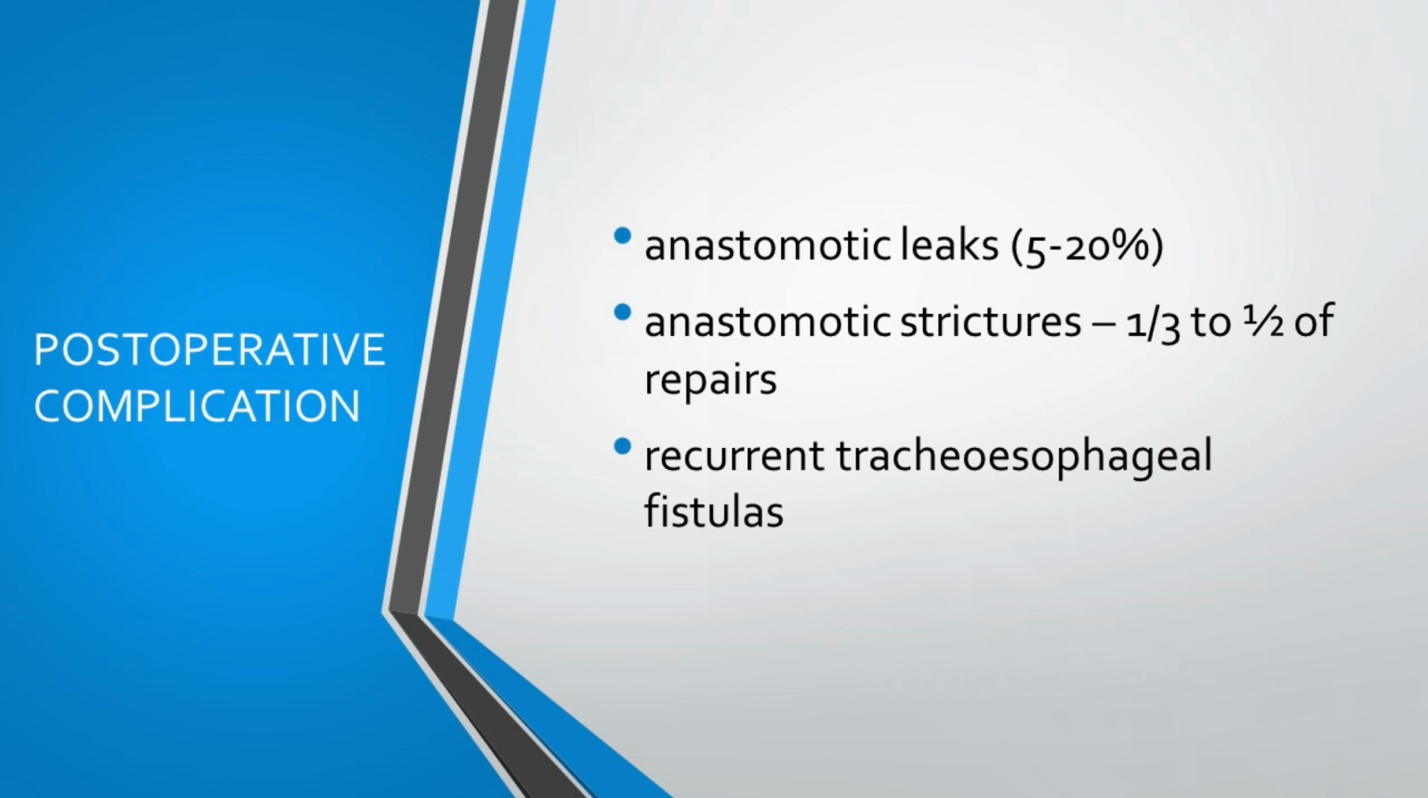but what happens post-operatively? Anastomotic leaks are one issue. Stricture formation, which is to the tune of 1/3 to half of the repairs. So all your TOFs that you see, almost half of them are going to have strictures. Do you see that kind of percentage? Okay, because this is from international data that I've quoted. And then you could have recurrent tracheoesophageal fistulas.